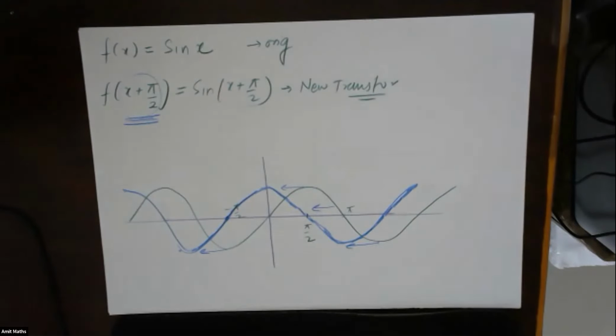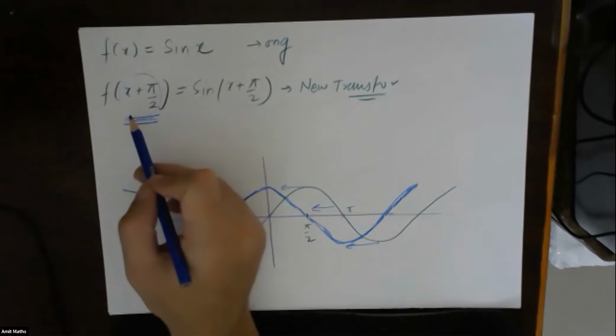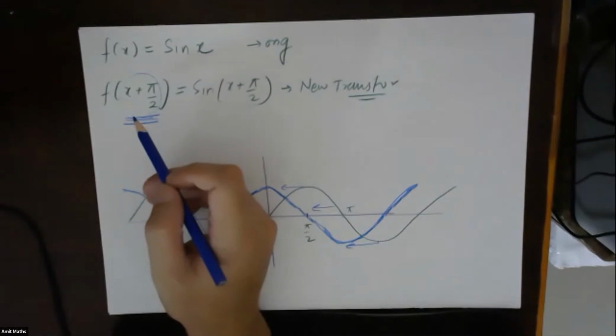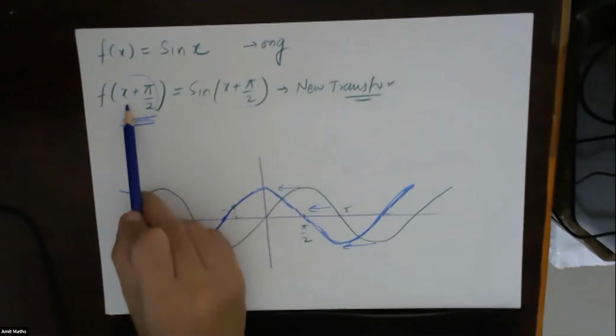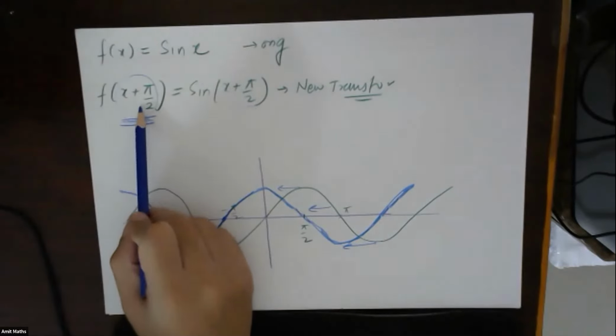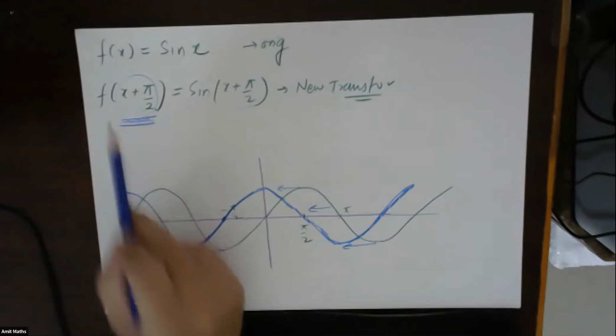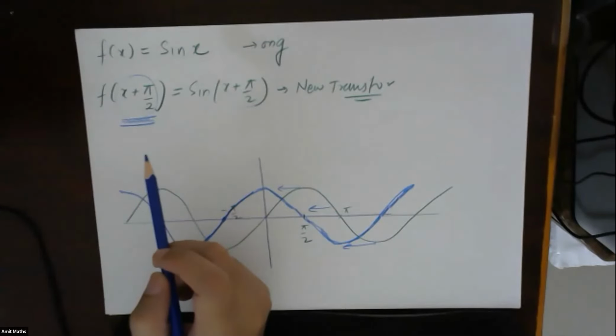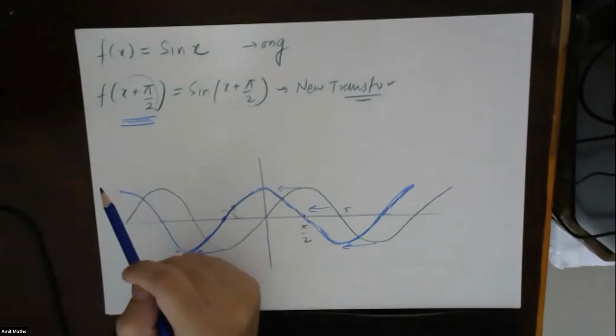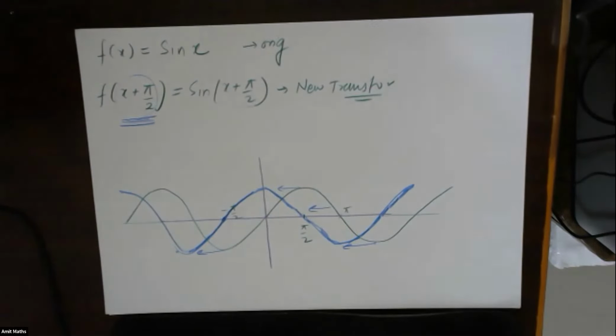Just make a note of that, right? If you can write the function something like this, it's a horizontal shift. If you can add or subtract something with y, you can write it as a vertical shift.